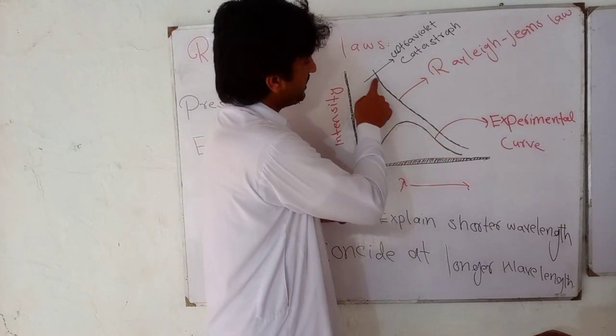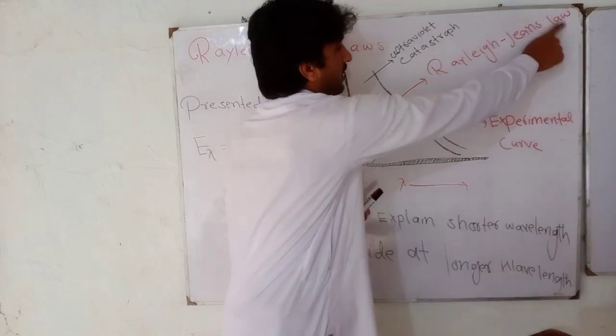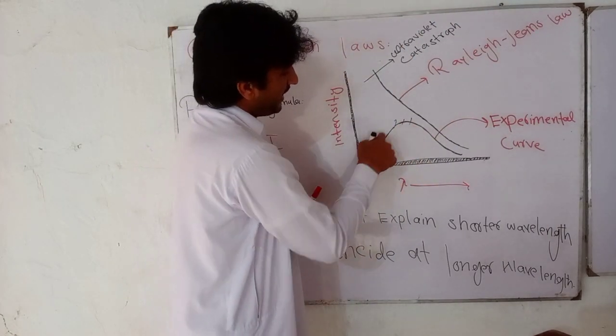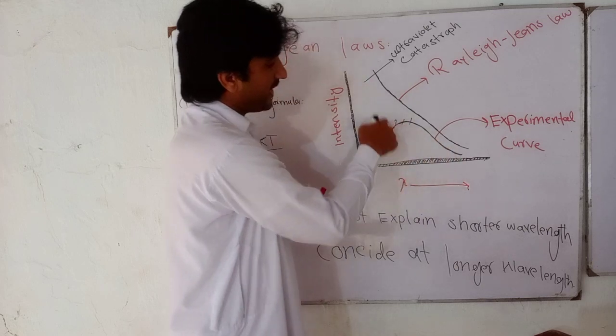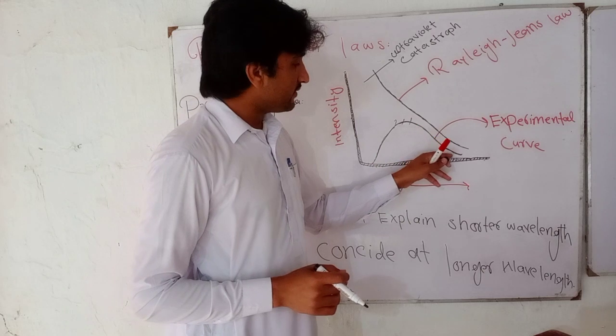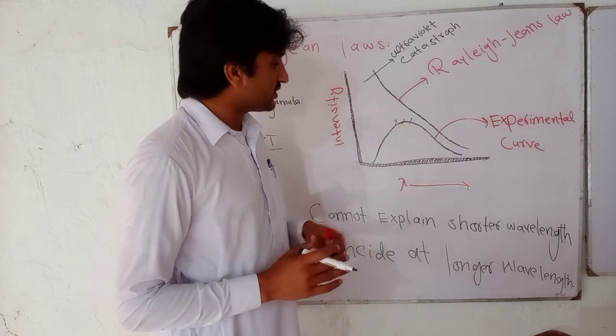You see, this curve is known as Rayleigh-Jeans law. This curve is the experimental curve of black body radiation. This curve is the experimental data of black body radiation. You see